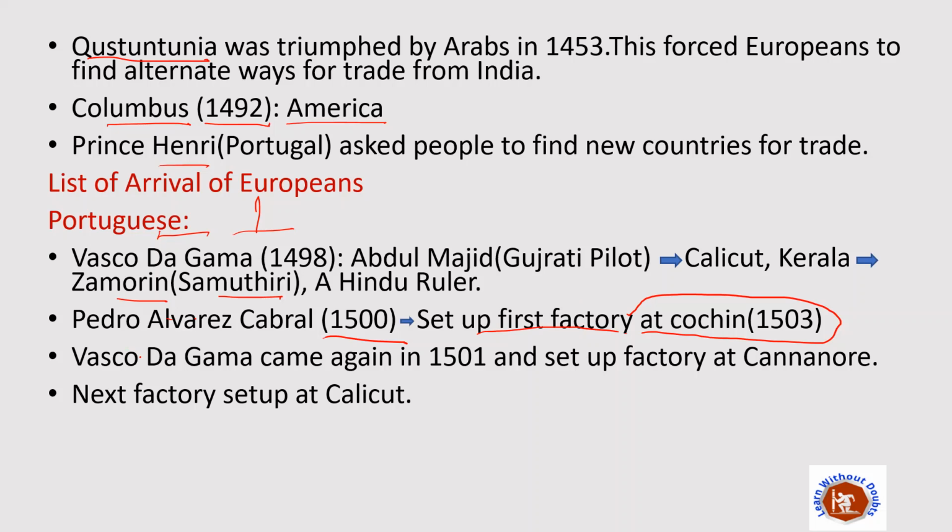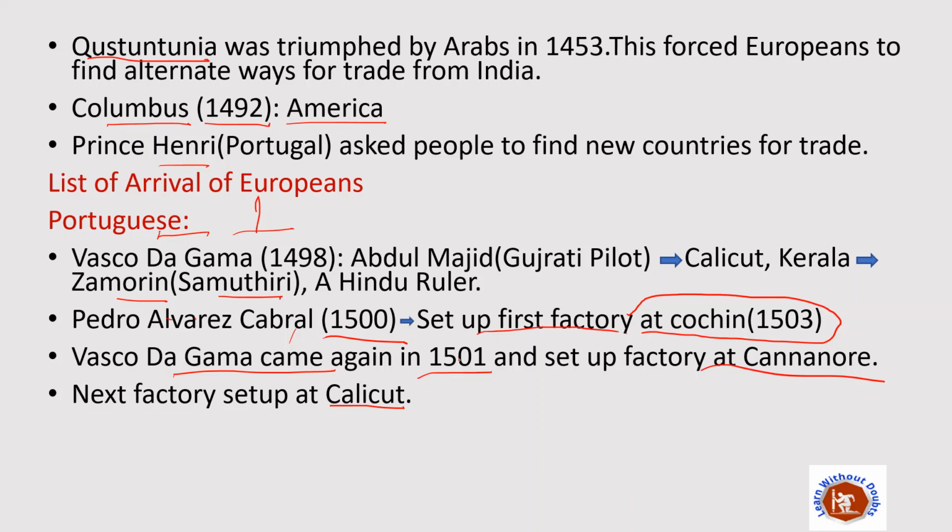After Pedro Alvarez Cabral, Vasco da Gama came back in 1501, and he set up the next factory at Cananor. After the second factory at Cananor, the third factory was set up at Calicut. So you can see that three factories, Cochin, Cananor and Calicut, were set up in India. After that, the Portuguese wanted to interfere in the administration of India.